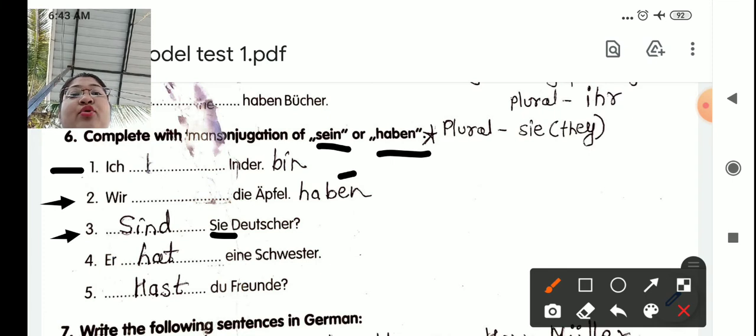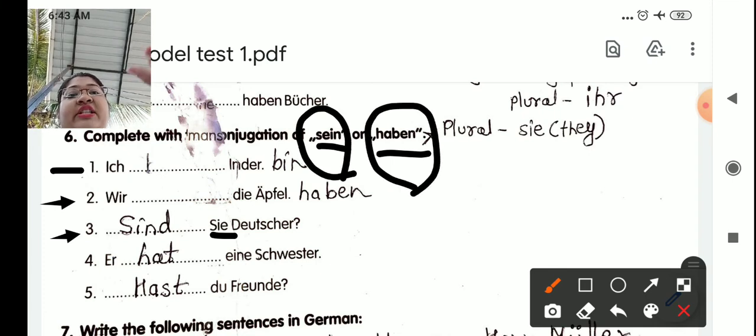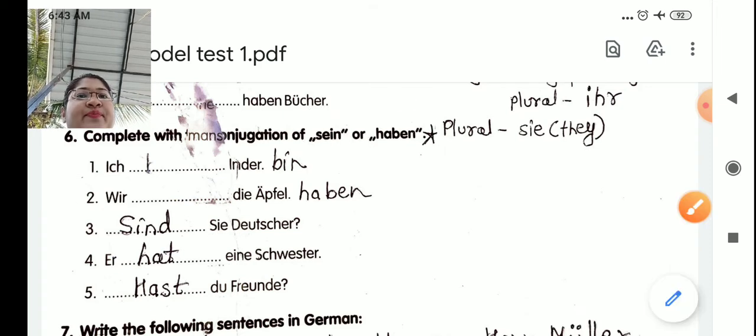So you are supposed to conjugate the verbs while using. Just do not put sein and haben as it is. Nummer 4. Er hat eine Schwester. He has a sister. And Nummer 5. Hast du Freunde? Do you have friends? So once you will translate the sentence into English, then you will come to know whether you have to use the sein verb conjugation or haben verb conjugation.